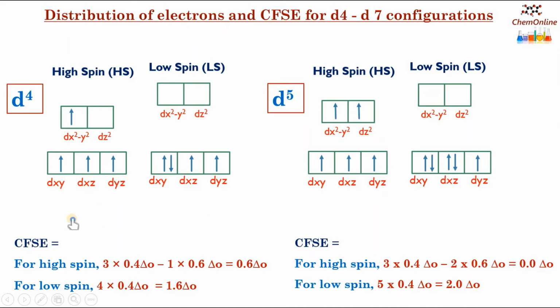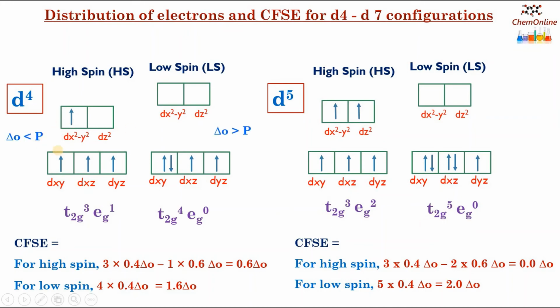So in d4 species, for high spin, the electron configuration becomes t2g3 eg1, and for low spin, it becomes t2g4 eg0. In d5, t2g3 eg2 for high spin and t2g5 eg0 for low spin.